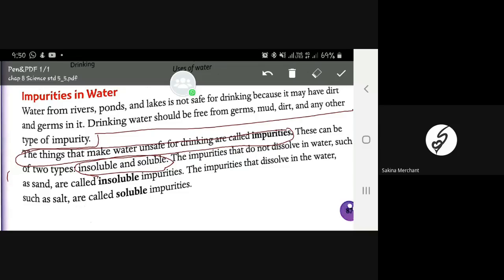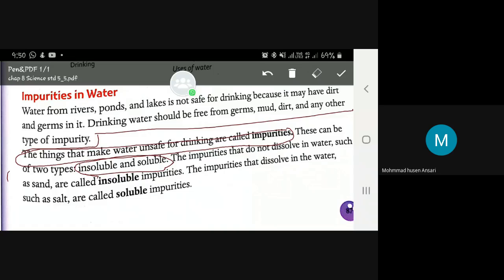The impurities that do not dissolve in water, such as mud, sand, stones, are called insoluble impurities. Those that do not mix in water are insoluble impurities. And the impurities that dissolve in water, such as salt, sugar.